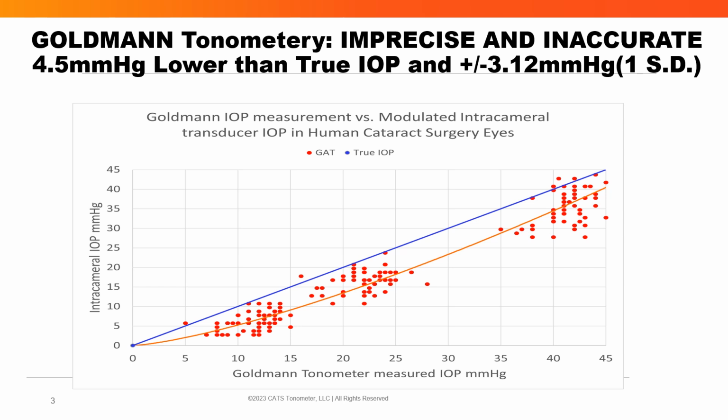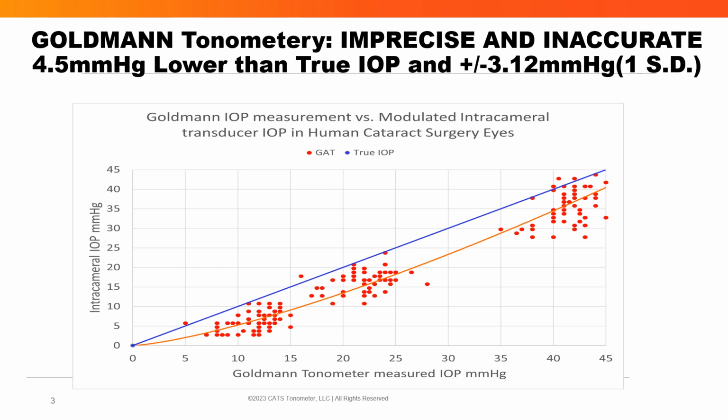Today, we can more accurately measure pressure in live human eyes. So this is what we did. We measured 58 live human globes undergoing cataract surgery with a modulated IOP and placement of an intracameral pressure transducer. We were able to determine that the original design was inaccurate with a bias of Goldmann measuring 4.5 millimeters of mercury less than the intracameral pressure.